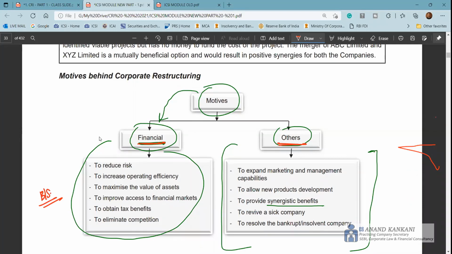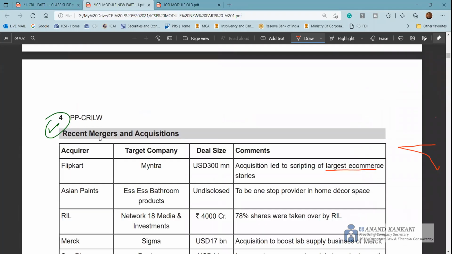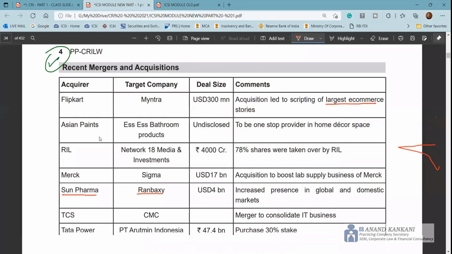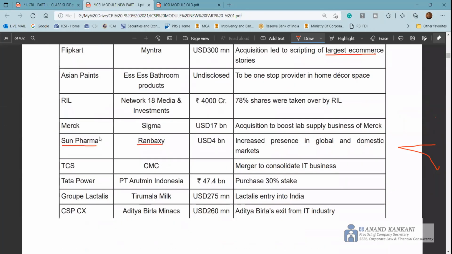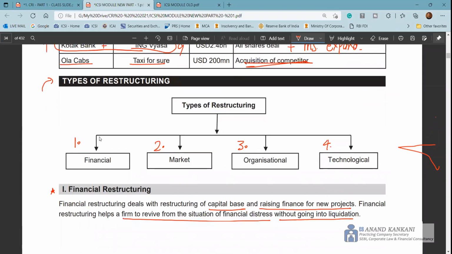And others can be again marketing, new products, synergy benefits in terms of the operations, reviving the sick company, and also to resolve the bankruptcy and insolvency of the companies. These are the recent mergers and acquisitions. I think this list is quite old now, so you can find some new list of companies.